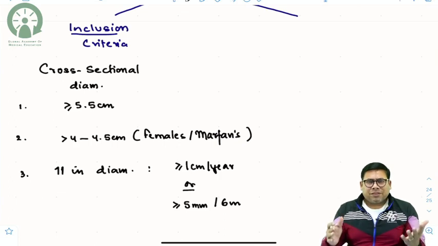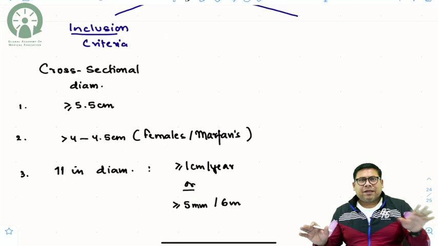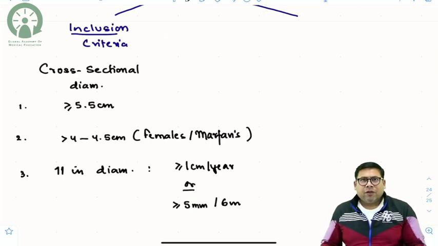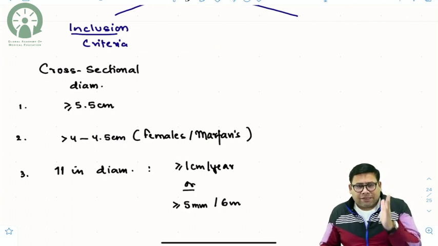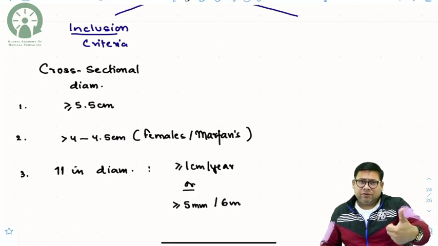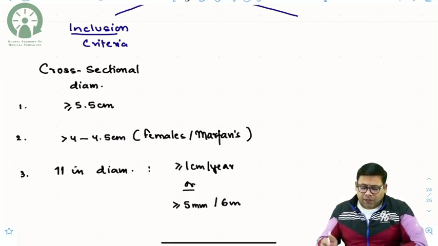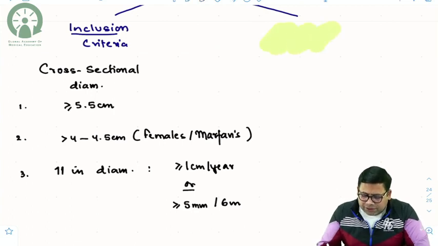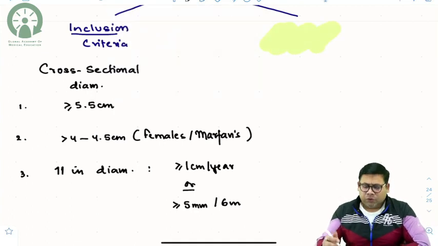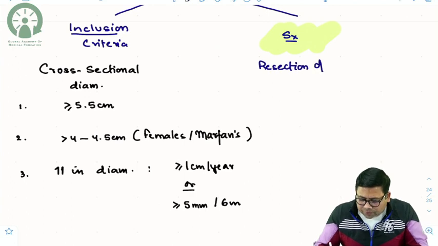There are more subdivisions. Whenever I teach super specialty students, I tell them that the basic consensus is more than 5.5. But especially for thoracic aortic aneurysms, for ascending aorta as well as arch aorta, if the diameter is more than 5, then also you can go for the repair. Now, what is the second concept? What surgery do we do? When we talk about surgery, we go for resection. We go for resection of the aneurysmal segment.